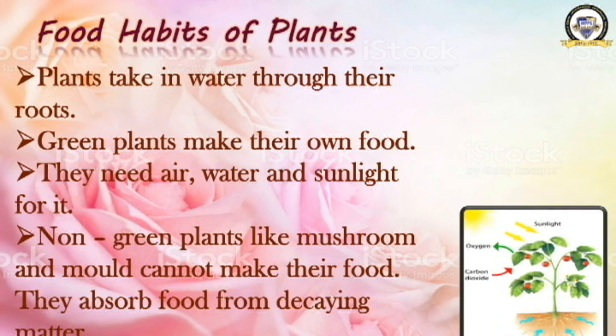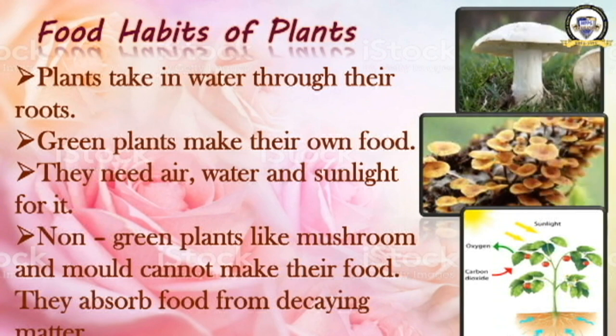What is this photo? This shows that the plant prepares its own food with the help of sunlight, oxygen, and proper amount of water. The plants make their own food and they give out oxygen, right? Then these two, what are they? On the top it is mushroom, and the second one is mold. They are non-green plants. They are not green in color.